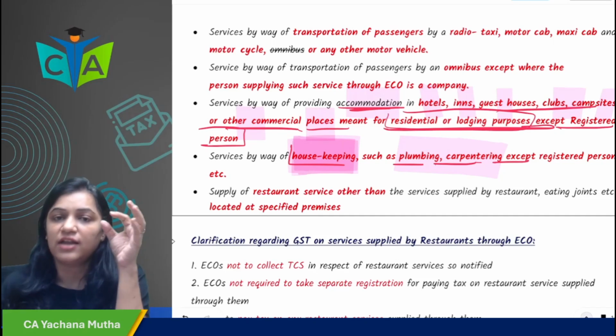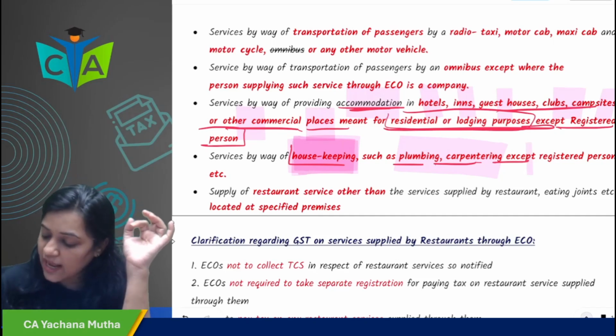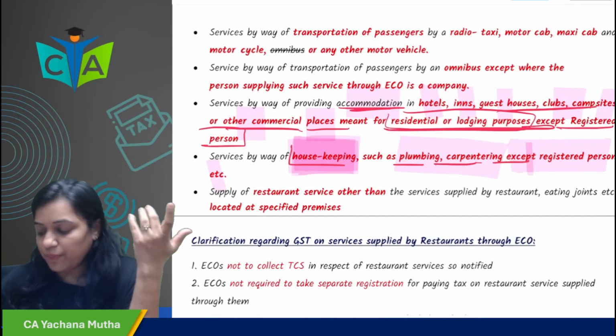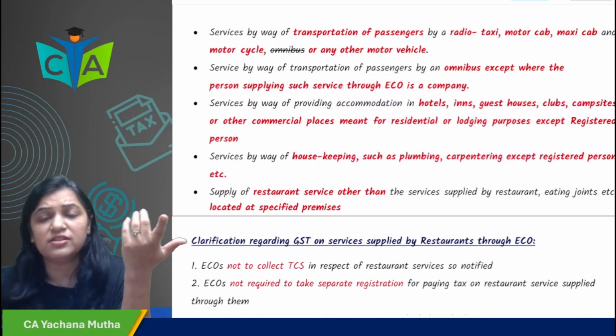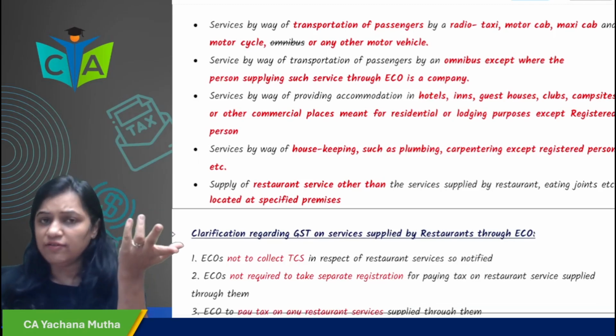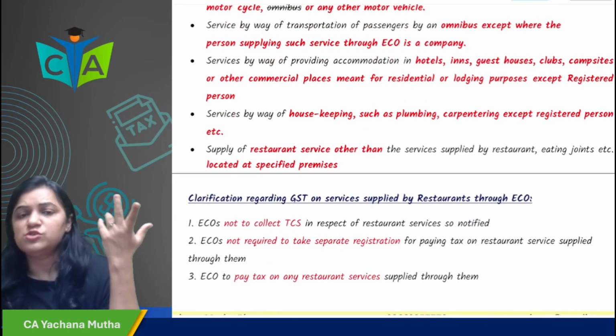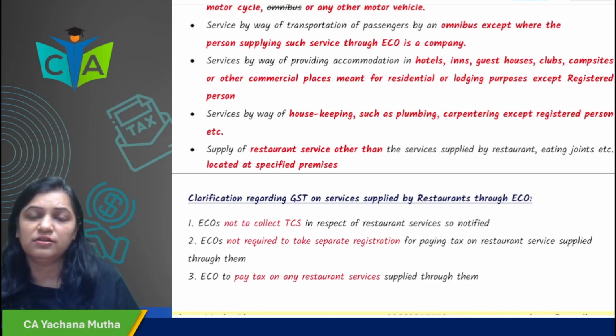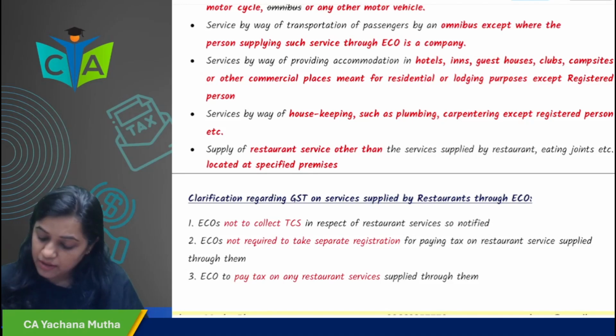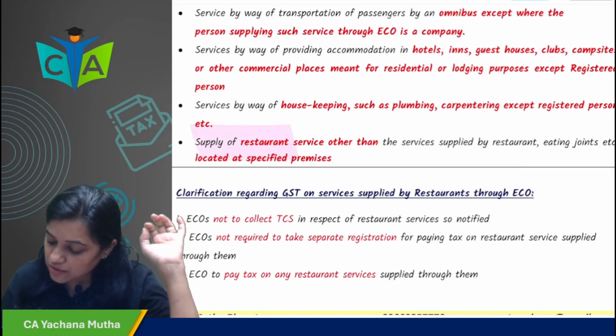In all these cases, the tax is discharged by ECO. Again, except for a registered person. If the person providing the plumbing or carpentering service is themselves registered, then they will discharge the tax. But if there are small plumbers listed on, for example, Urban Clap, who will discharge the GST? Urban Clap.